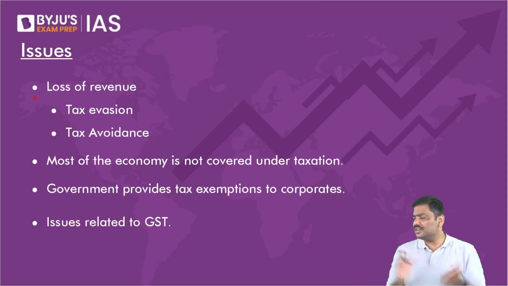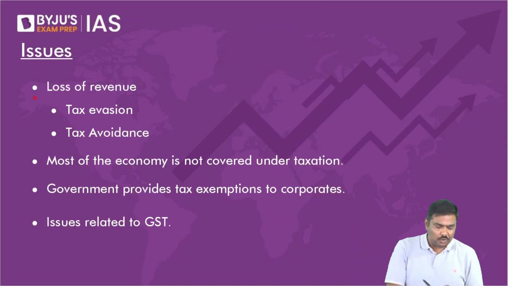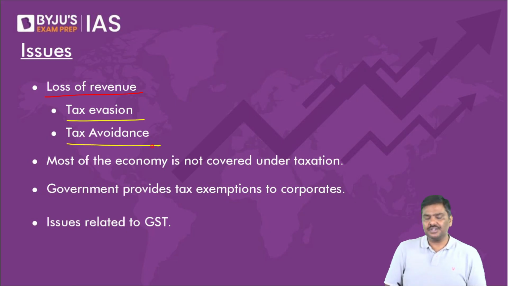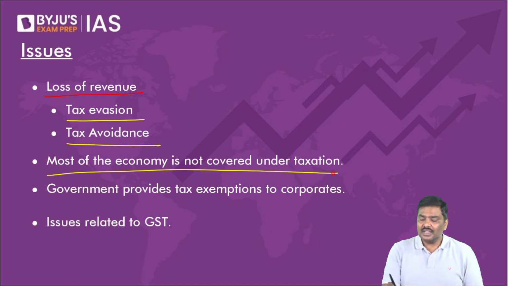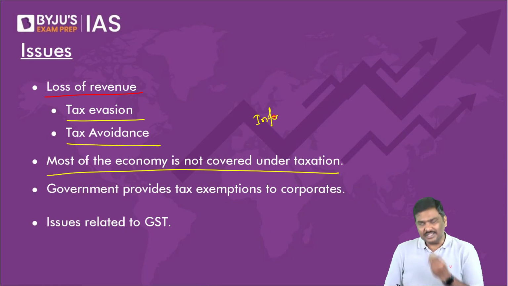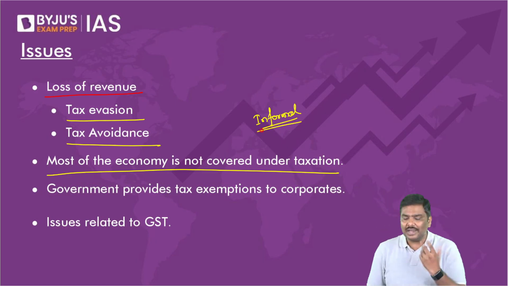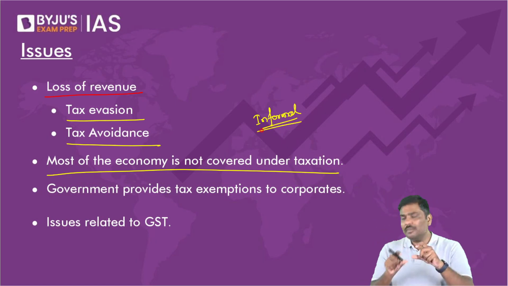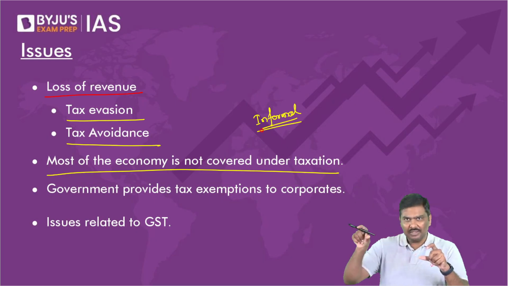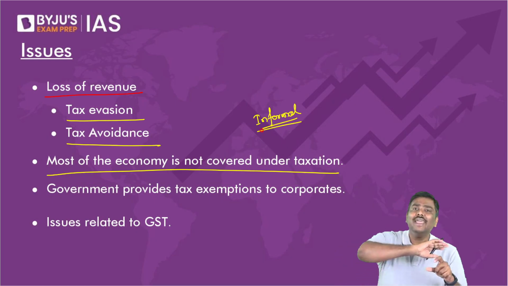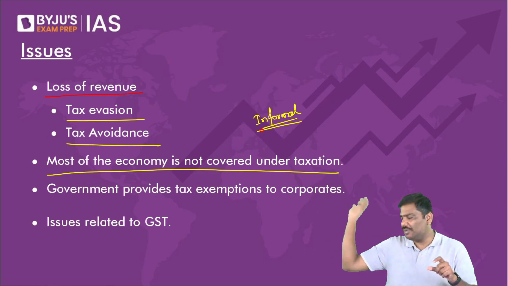Overall taxation structure in India: loss of revenue because of tax evasion and tax avoidance. Most of the economy is not covered under taxation. What do you mean by most of the economy? There is a term called informal economy. What do you mean by informal economy? Informal economy refers to that part of the economy that is not covered under any laws, under any of the acts of the government.